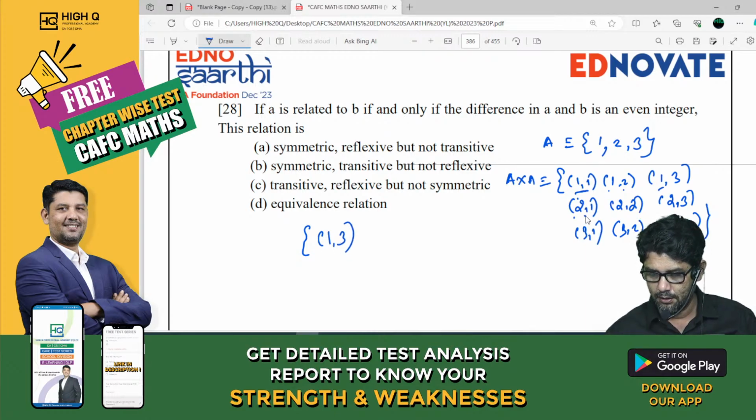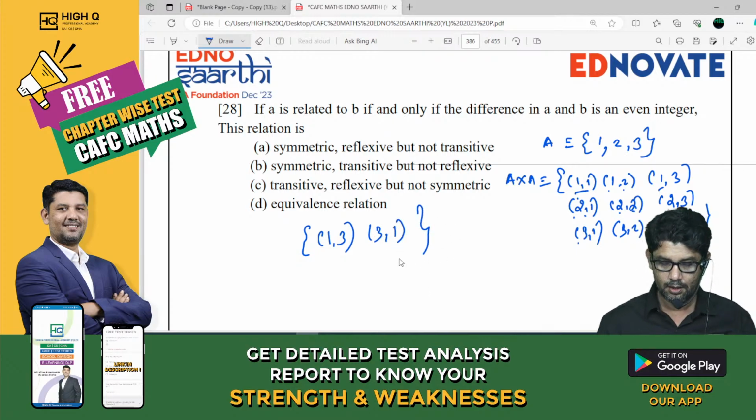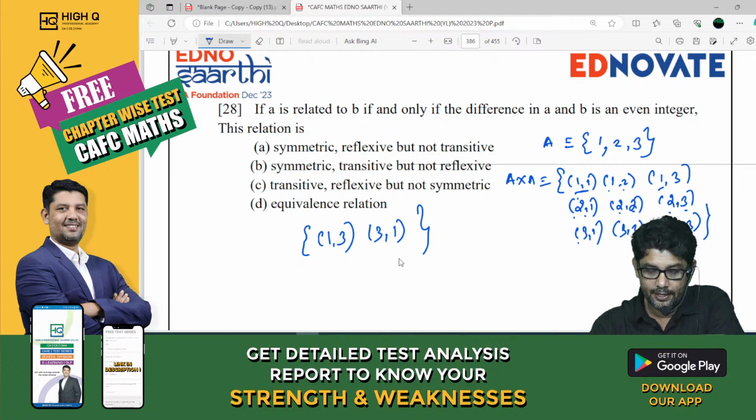2, 1. No. 2, 2. 2, 3. 3, 1. 3, 2. So now tell me, my dear. Definitely it is not reflexive. Is it symmetric?